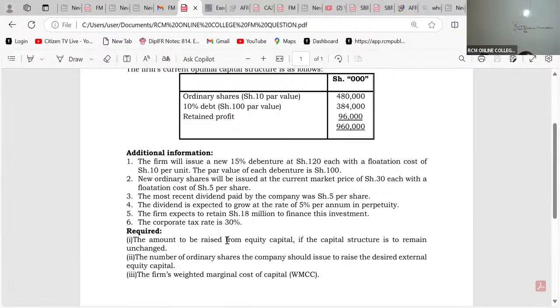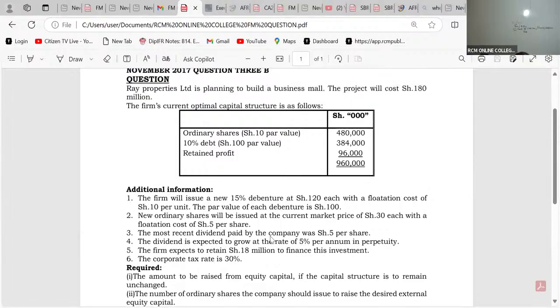They want us to give them the amount to be raised from equity capital if the capital structure is to remain unchanged. You see, the capital structure is not going to change even in the future. So when it comes to borrowing this 180 million, they're going to use their capital structure the way it is. This is the firm's current optimal capital structure, and it's not going to change.